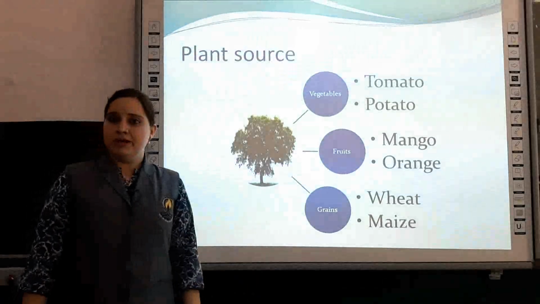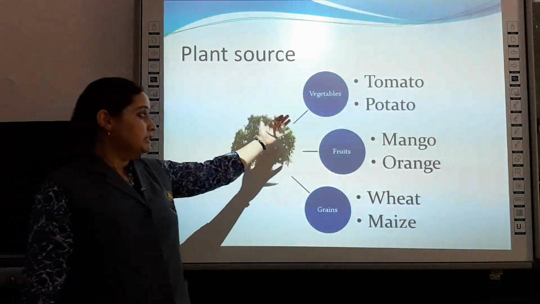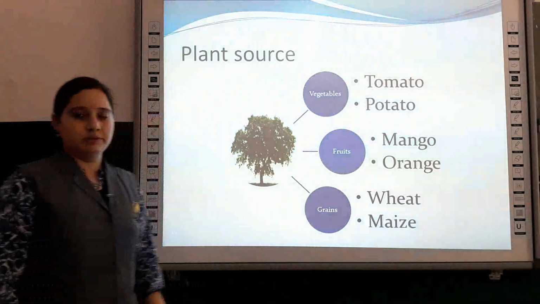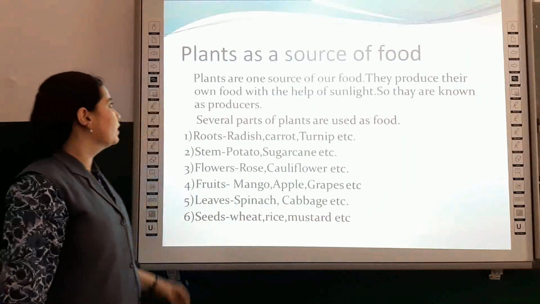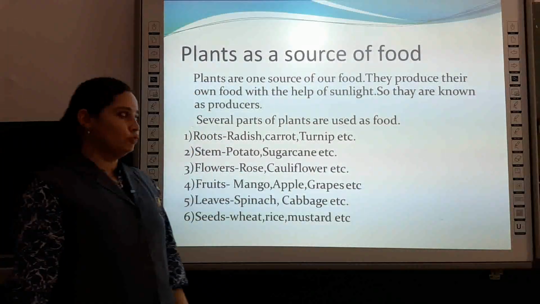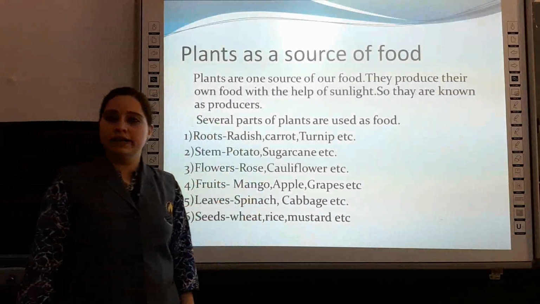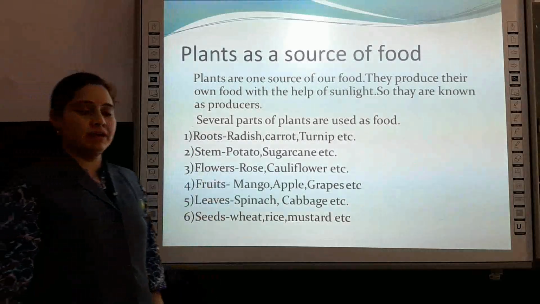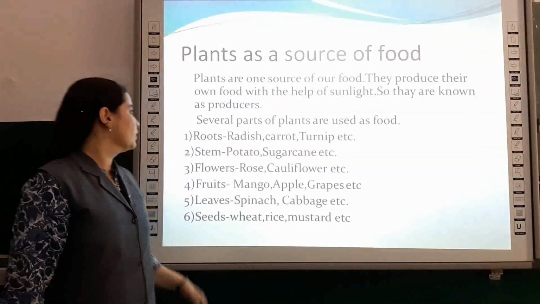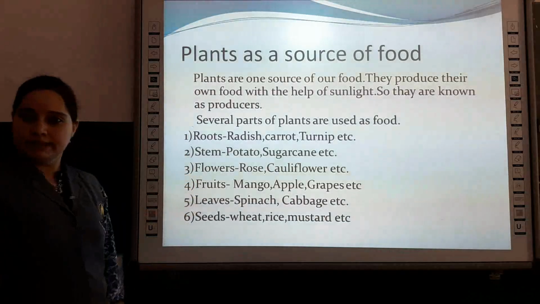First of all, we will see plant source. In plants, we get vegetables, fruits, grains, etc. Plants as a source of food. Plants are one of the sources of food. They produce their own food with the help of sunlight, so they are known as producers. Several parts of plants are used as food, like roots, stem, flowers, fruits, leaves, seeds, etc.